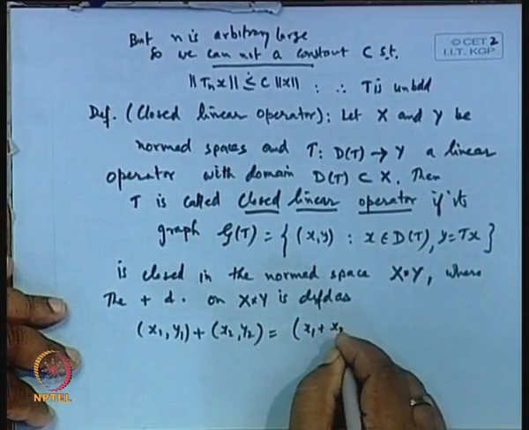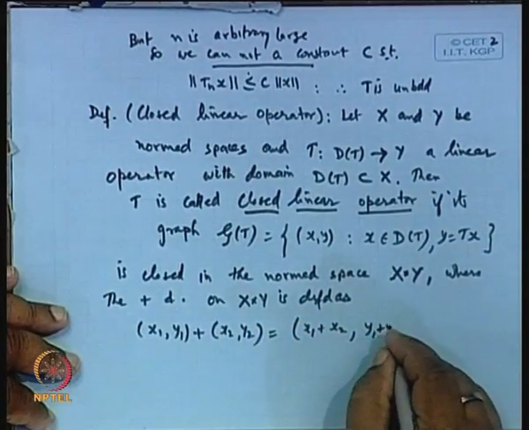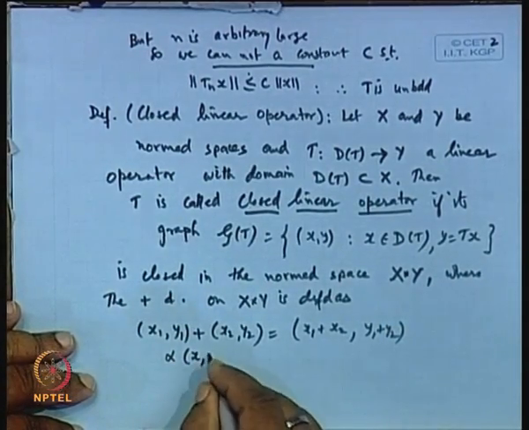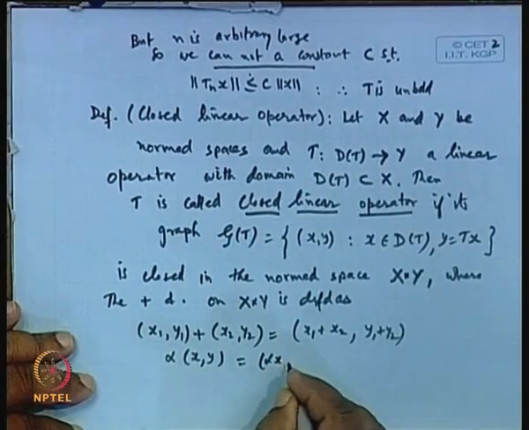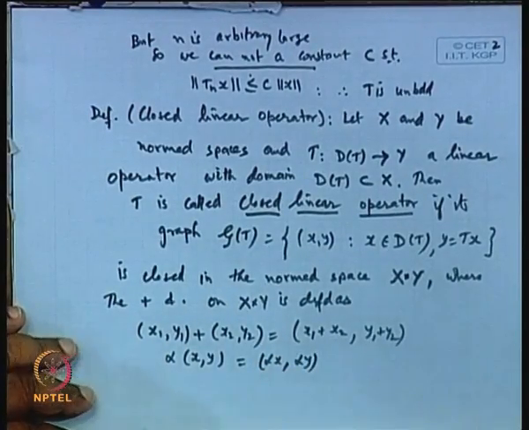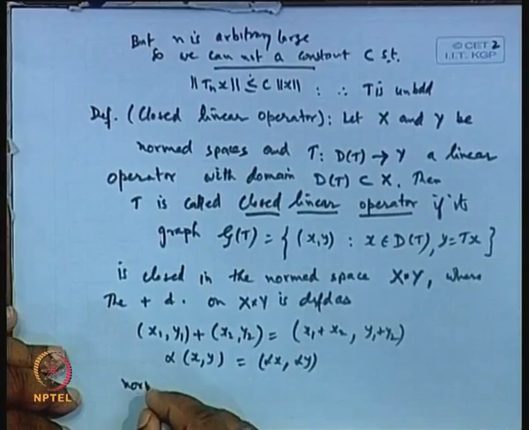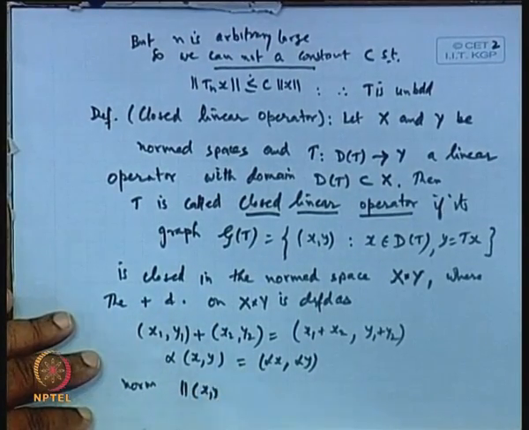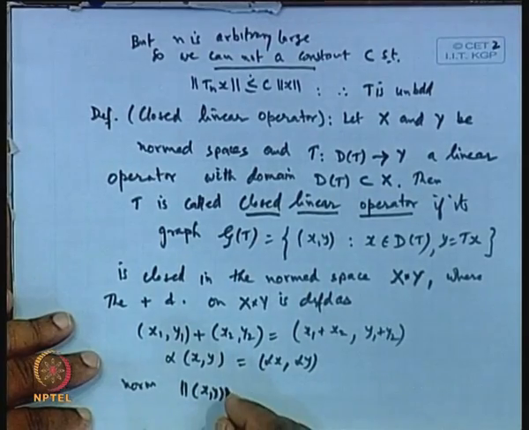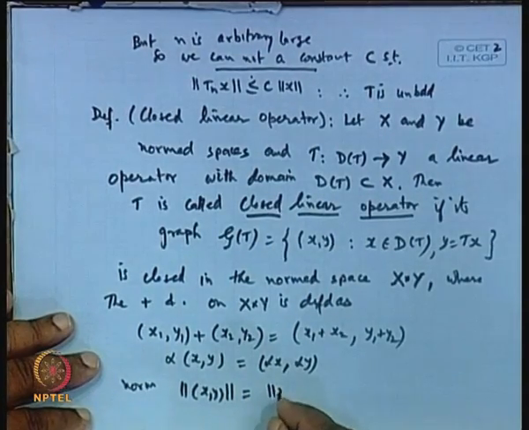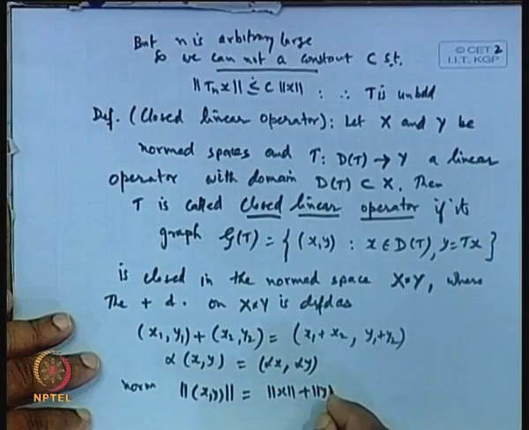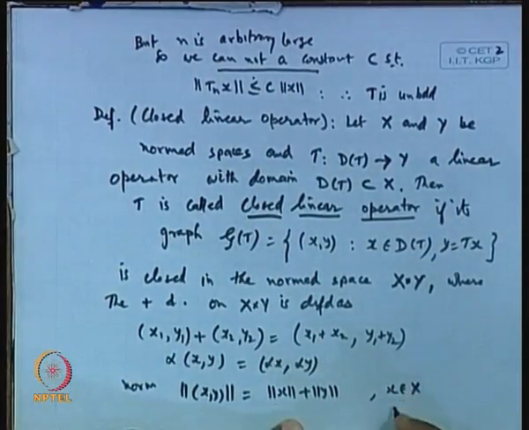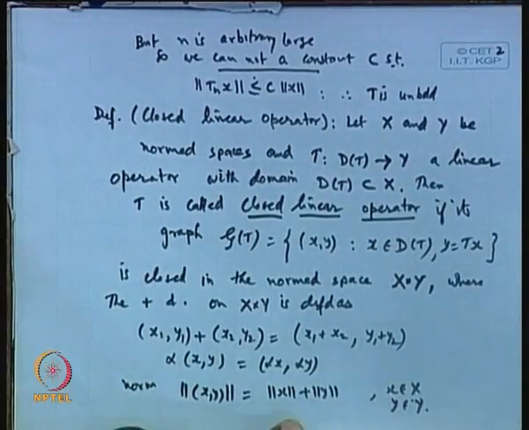The addition is defined as (x1 plus x2, y1 plus y2), and alpha times (x, y) is defined as (alpha x, alpha y), and the norm on this ordered pair (x, y) is defined as norm of x plus norm of y, where x belongs to X and y belongs to Y.